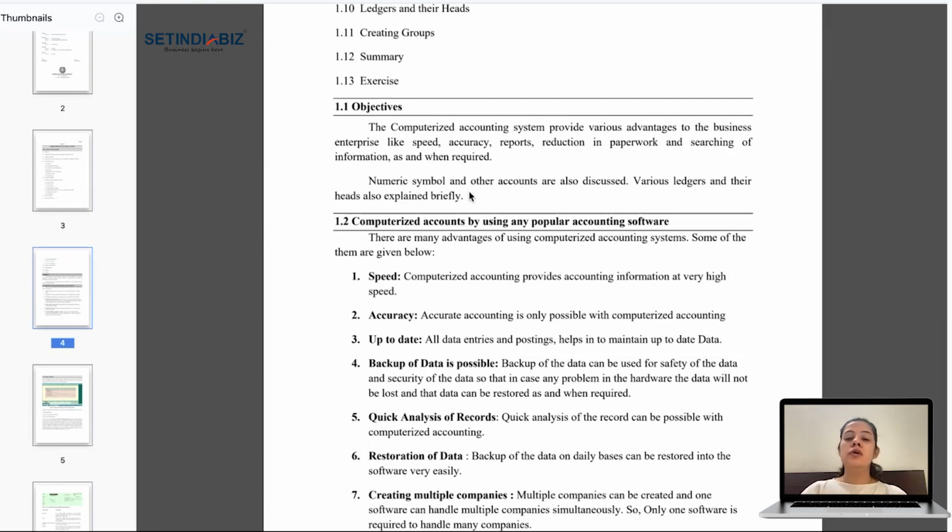What we need to do in computerized accounting is just create the company's address and basic details, and we need to record the journal entries, and automatically we get the accounting ratios, profit and loss statements, and balance sheets. Everything is done in a minute. We just need to use keyboard shortcuts, right?